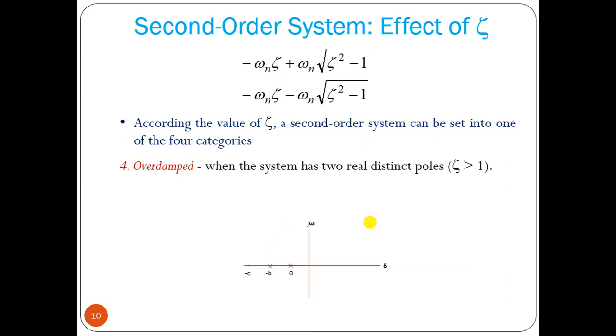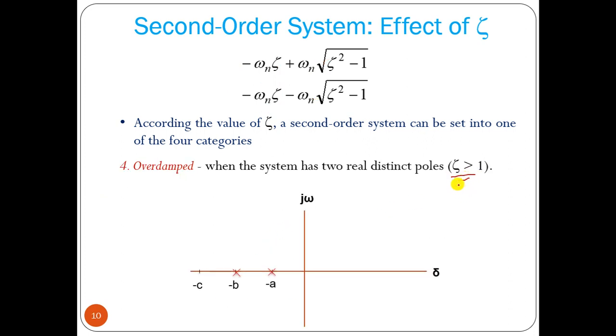Now if we have zeta greater than 1, this value is positive, root of something. So we have minus term plus that value and minus term minus that value. So we will have two real distinct poles, that means minus a plus b and minus a minus b, both different values, minus x and minus y.